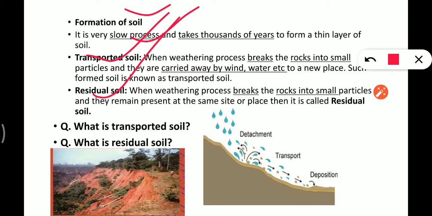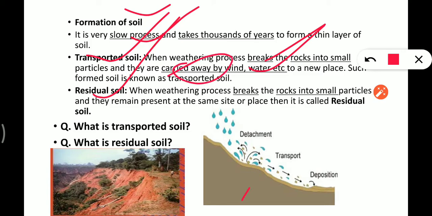Transported soil: when the weathering process breaks the rocks into small particles, and they are carried away by wind, water, ice, etc. to a new place, then such formed soil is known as transported soil.